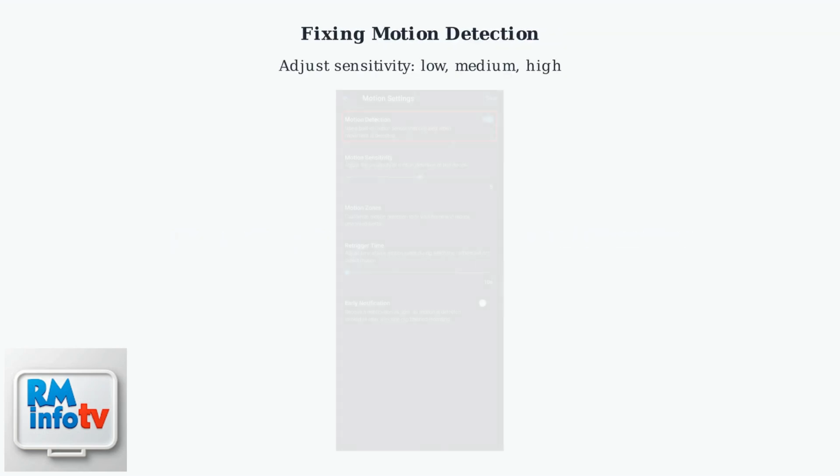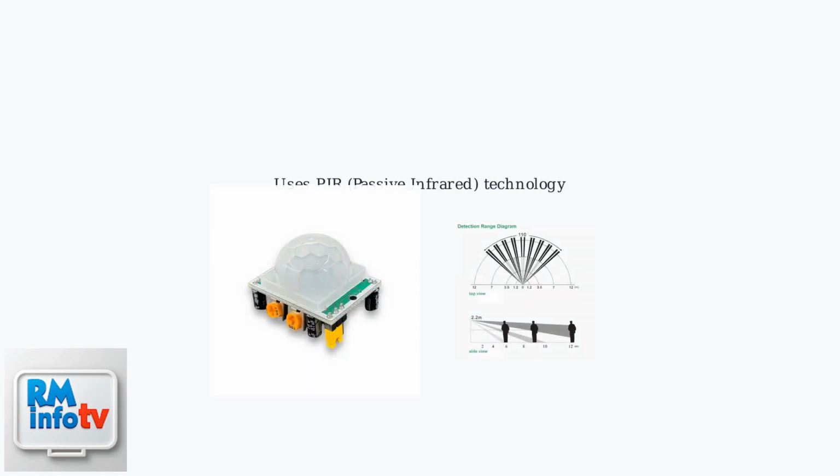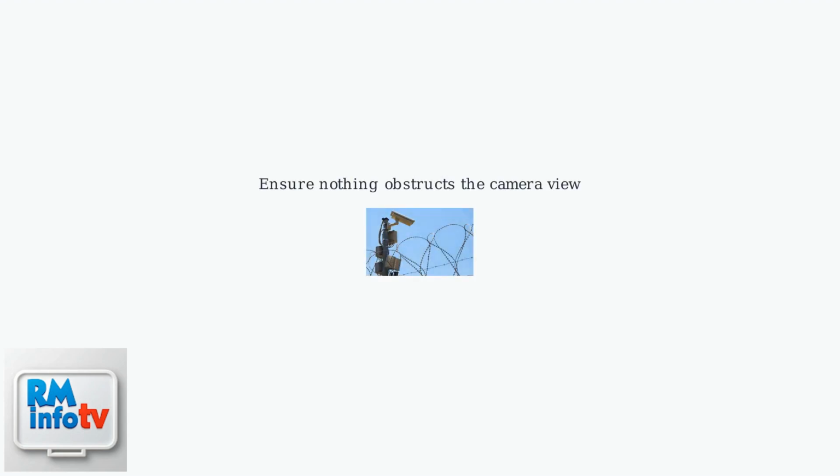Experiencing too many false alarms or no motion detection at all? Adjust the sensitivity settings in the Blink app. Mount the camera 8 to 10 feet high, angled downwards at 15 to 30 degrees. The camera uses PIR technology to detect heat signatures. Utilize AI filters in the app to ignore non-human motion. Make sure nothing is obstructing the view of the camera.